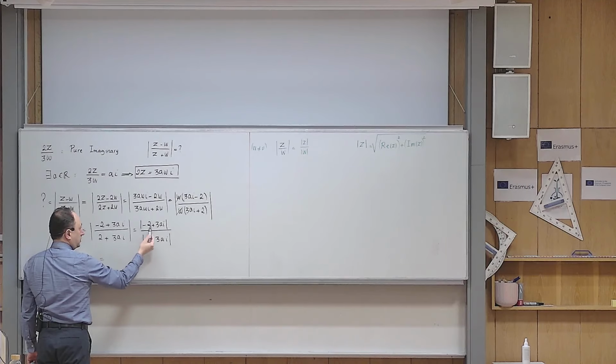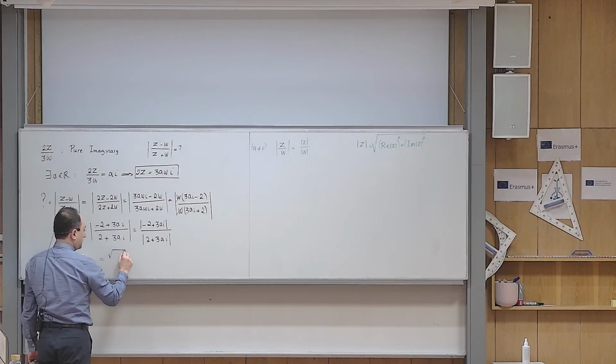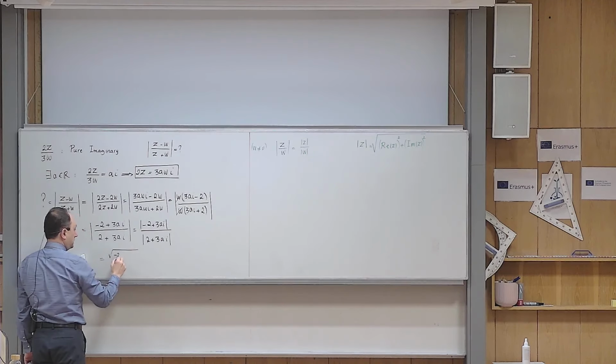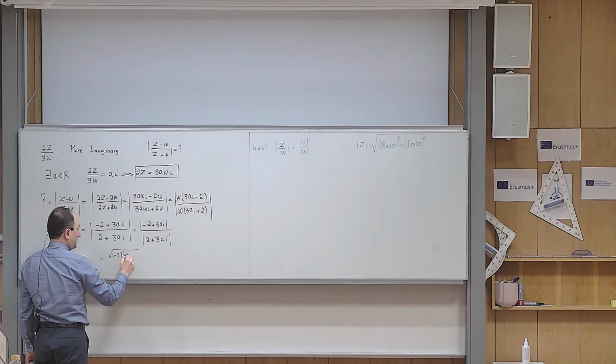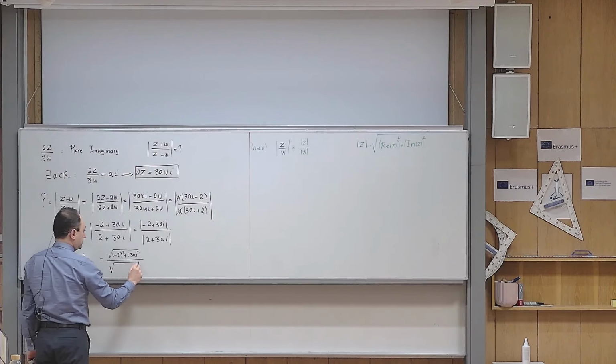This is the real part, and 3a is the imaginary part. So the absolute value of that number becomes the square root of the real part squared plus the imaginary part squared. And for the denominator, I can do the same thing.